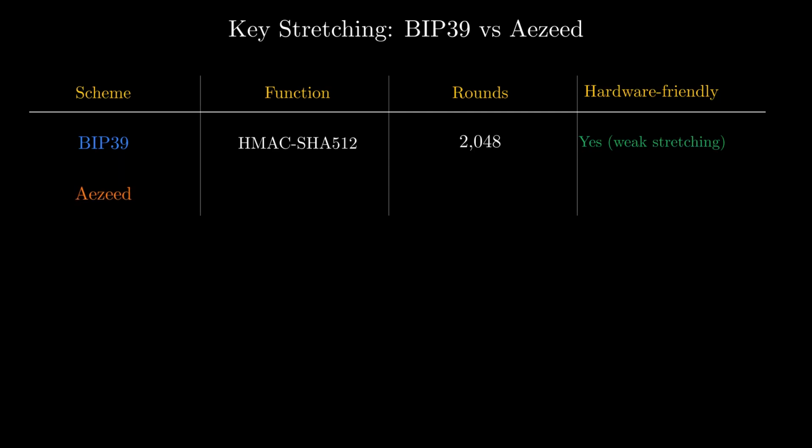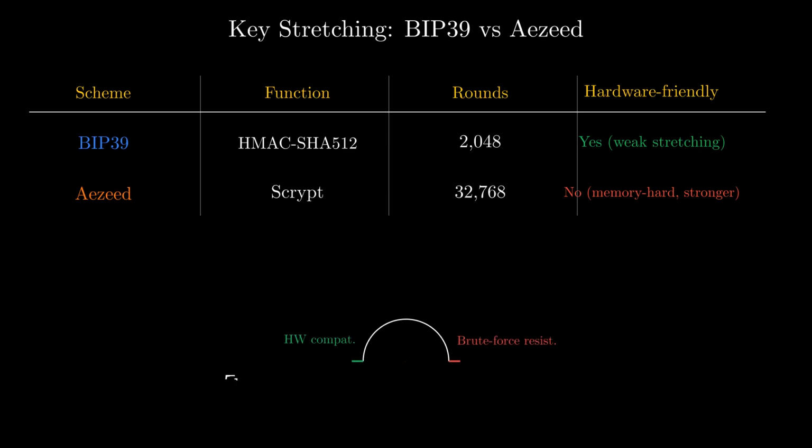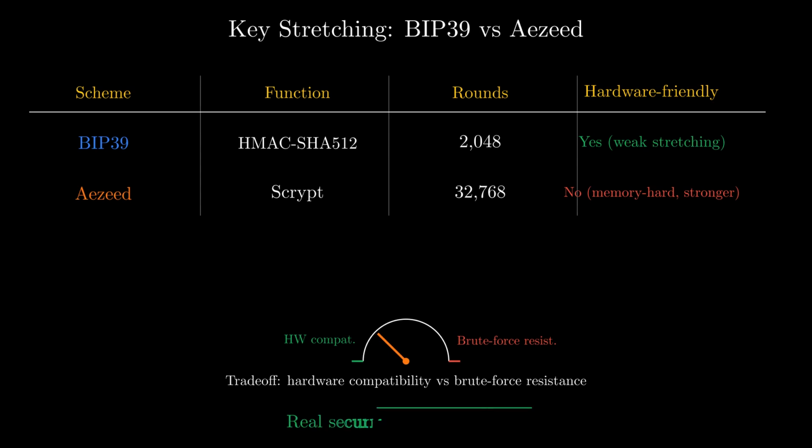Compare with Aezeed, Lightning Labs' alternative, which uses 32,768 rounds of scrypt, a memory hard function, far tougher on attackers. BIP39's weak stretching mostly helps in partial compromise scenarios, say an attacker recovers 11 of your 12 words. Against a full brute force of strong entropy, 2048 rounds are essentially cosmetic. The real security is the entropy itself.